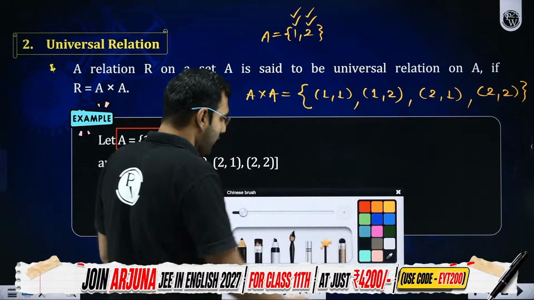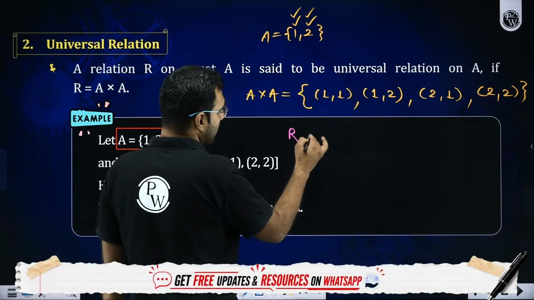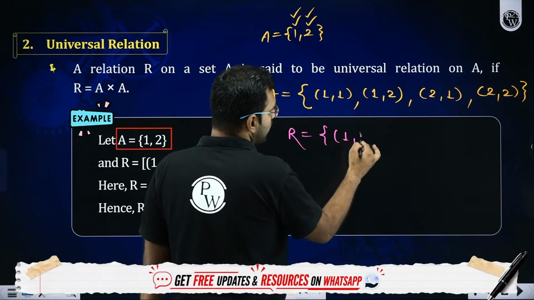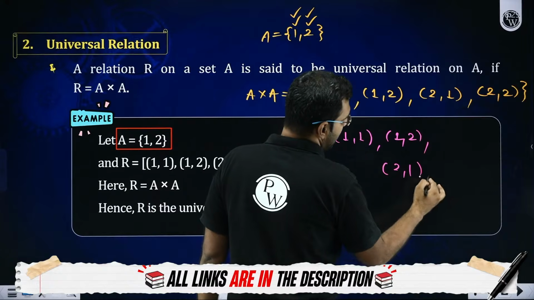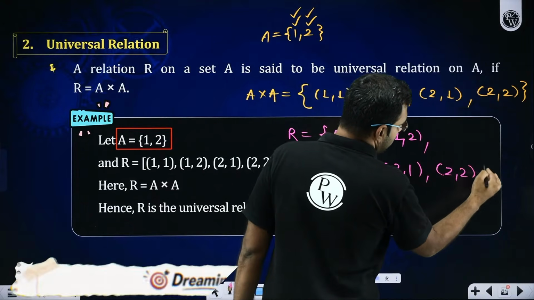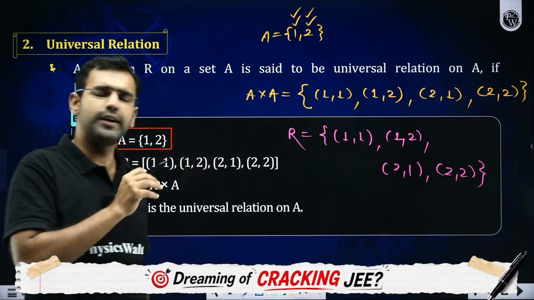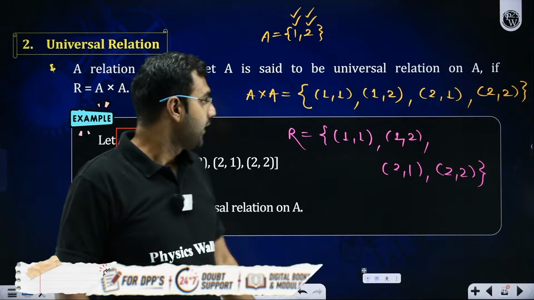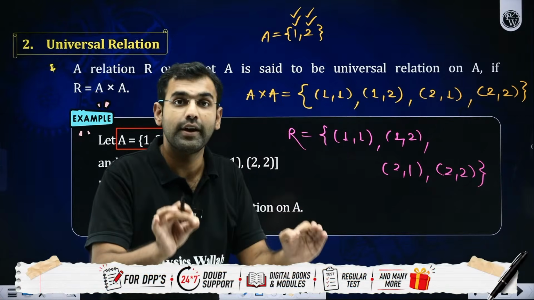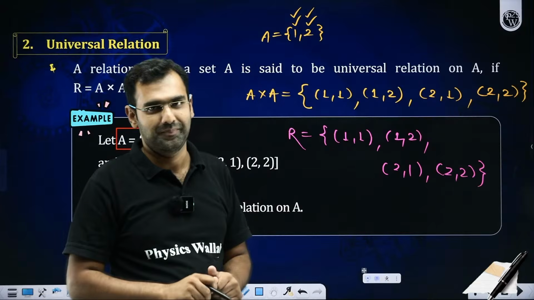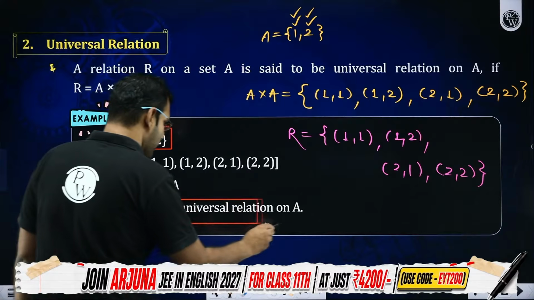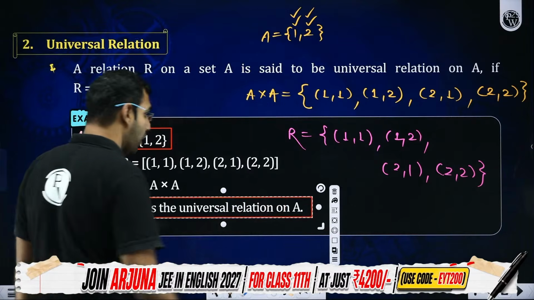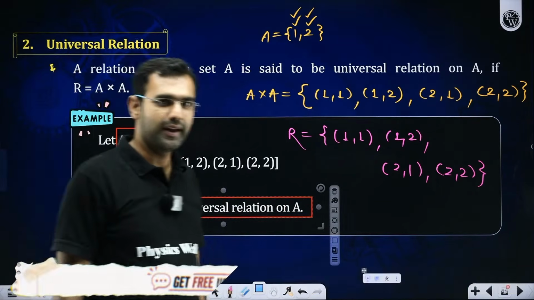So if I now define a relation which contains all of these elements, 1 comma 1, 1 comma 2, 2 comma 1 and 2 comma 2, so if it contains all of the elements, it is called a universal relation on A. Listen to my language very carefully. It is called a relation which is a universal relation but on A. On A.